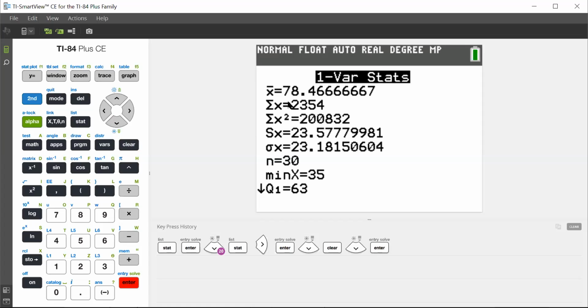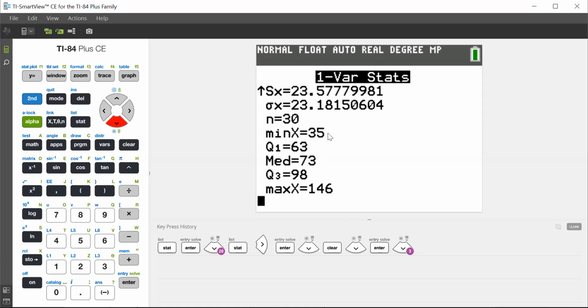And there's my mean, 78.46. S is my standard deviation, 23.58. But I'm not interested in those this time. I'm interested in the 5-number summary. So scroll down. The minimum is 35. Q1, the first quartile, is 63, and the median is 73. Third quartile is 98. And the max is 146.